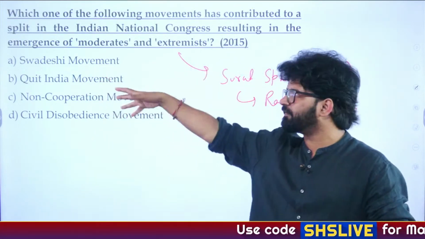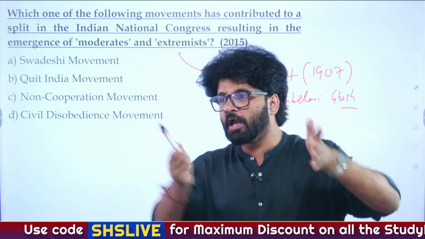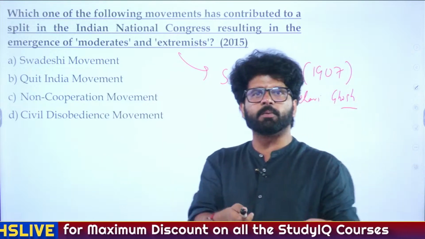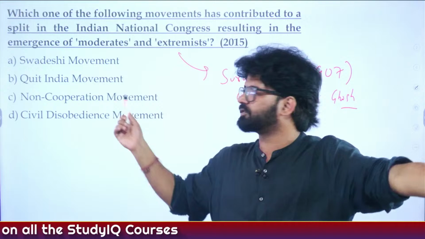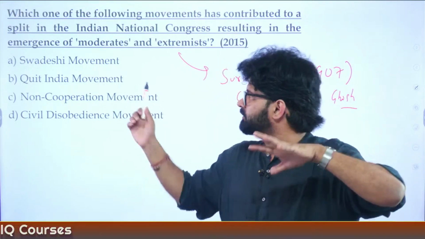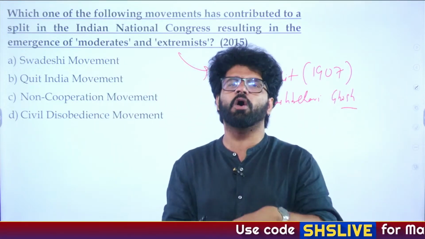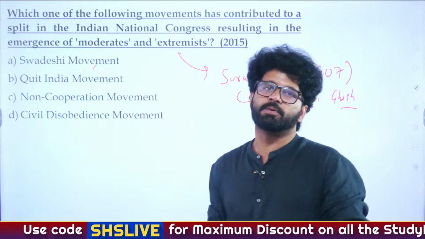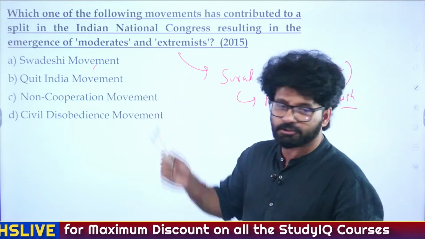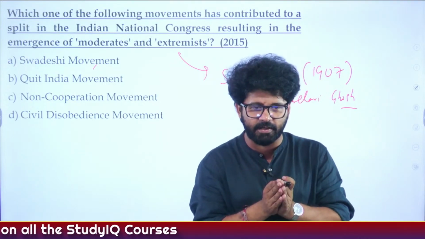So this is a question, even if you're not getting the answer right, don't worry about it. The dispute was over the method of Swadeshi and boycott, whether it should be confined to Bengal, since we are talking about the Bengal partition here, or spread to other areas as well. Extremist leaders said we have to spread Swadeshi and boycott to other areas. Moderates said no, we should confine ourselves to the Bengal region. Other disputes and differences were also there. So the Swadeshi movement is the answer here, as stated by Vastram, Dar, Samrat, Charita, Gagan and Kritika.